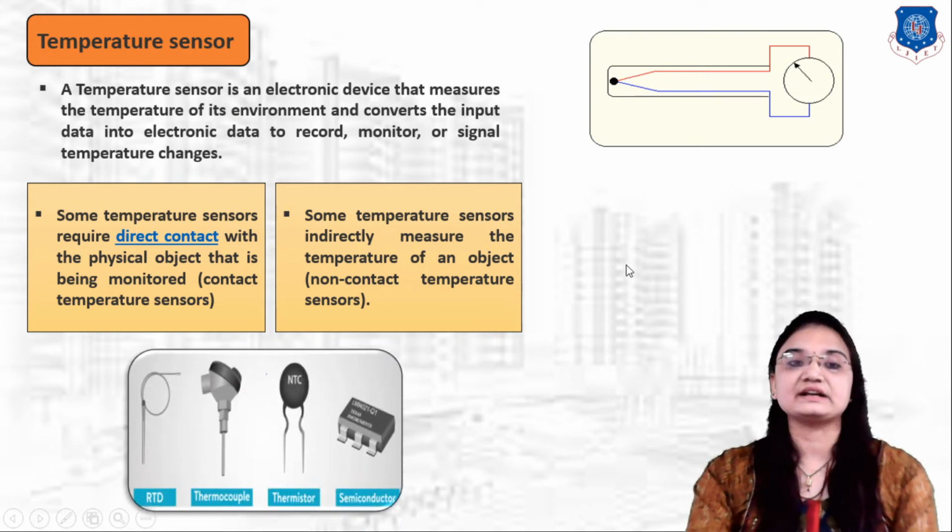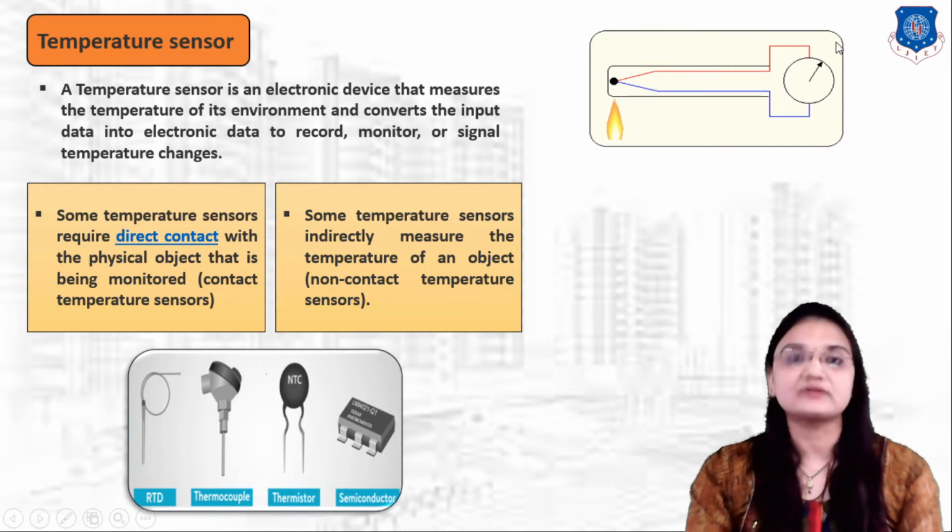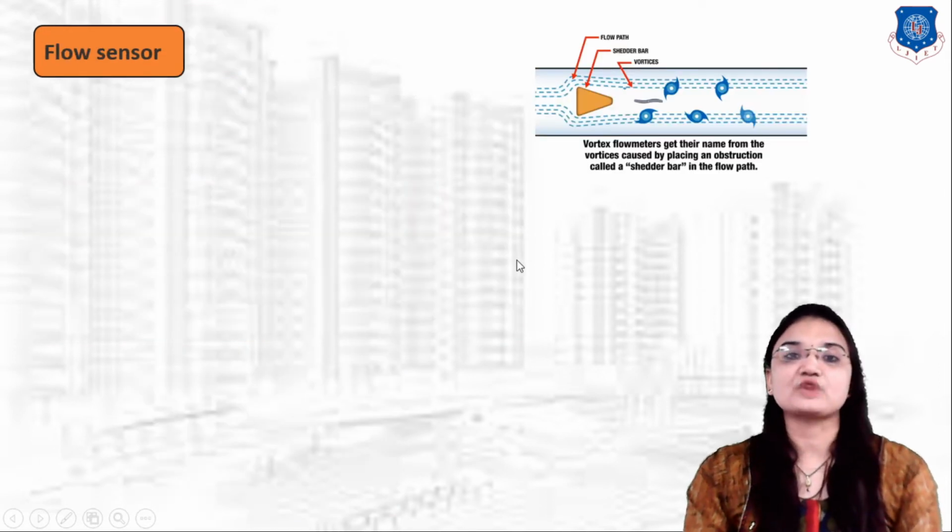There are many different types of temperature sensors available in the market. First is RTD, second is thermocouple, third is thermistor, and fourth is semiconductor. You can clearly see in the video that here we have an object and here we have a temperature sensor which measures the temperature of this object and represents its temperature changes in electrical signal form, that is voltage or current.